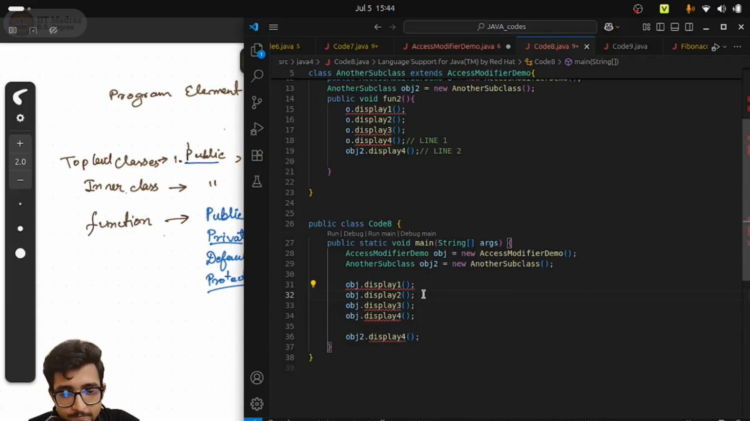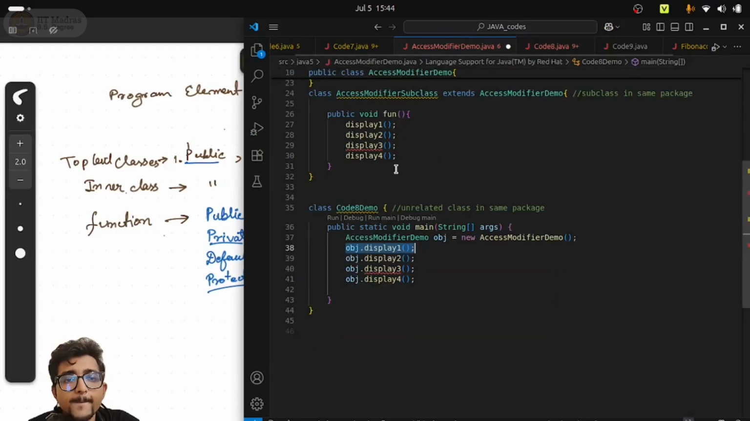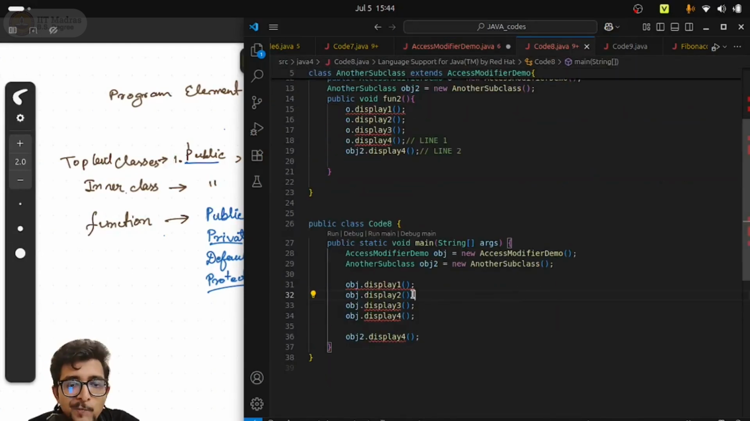Okay, display2 was, I think, public, right? Obviously. So display2 is accessible, public is accessible everywhere. Now display3 was what? Display3 was private, not accessible, obviously. And display4 was what? Protected. Now since this is outside the package and this is not inside a subclass, therefore display4 is not allowed. Right? It is showing error. Again, we are trying to access display4 by creating the subclass object, but still it is not allowed.